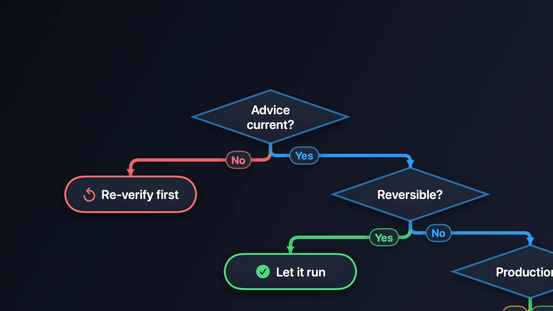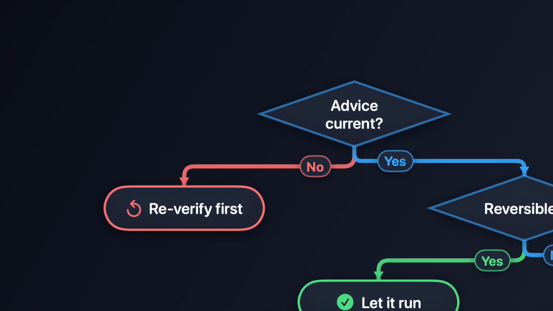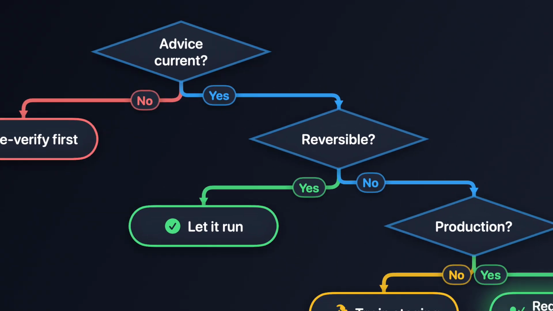Here's a real one. Your AI suggests an action. Should you just run it? Top question. Is the advice current, based on something true today? If no, like Amazon's expired wiki, the tree says, stop, re-verify first. A whole branch the agent skipped.